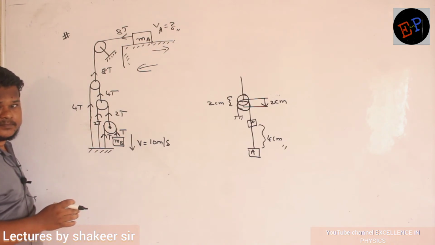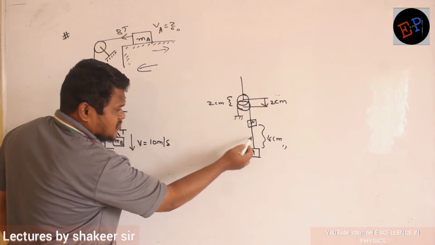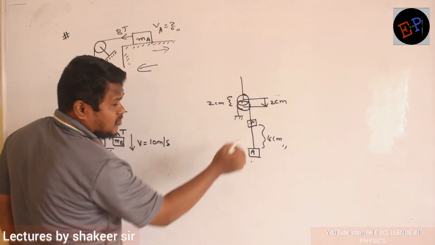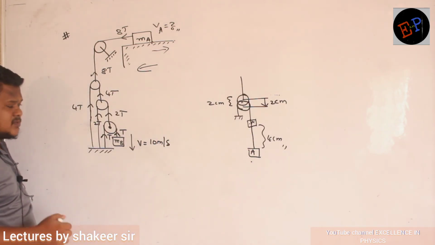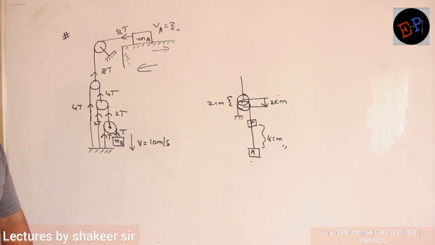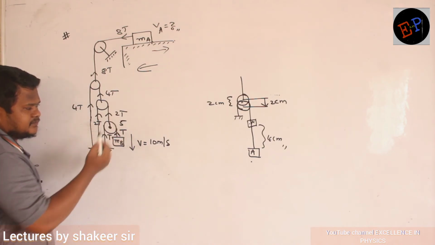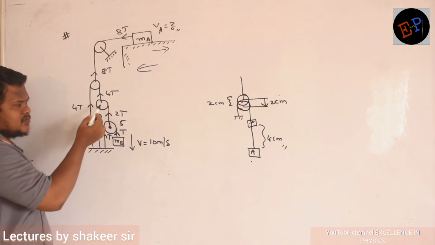Why? Because if this block is going by 4, the pulley is coming down only by 2. So if its velocity is 10, the pulley velocity is only half, 5. Next, go to the next pulley.